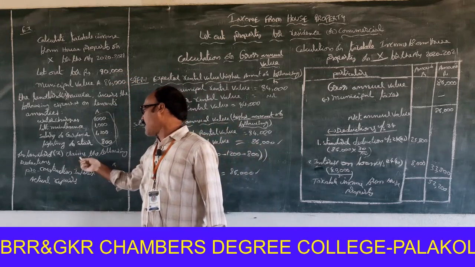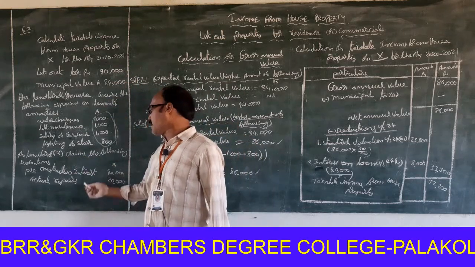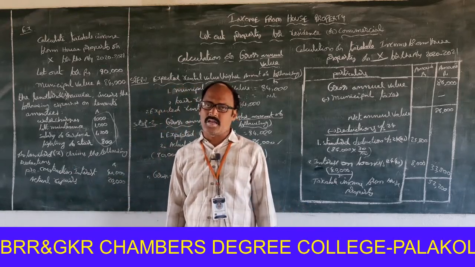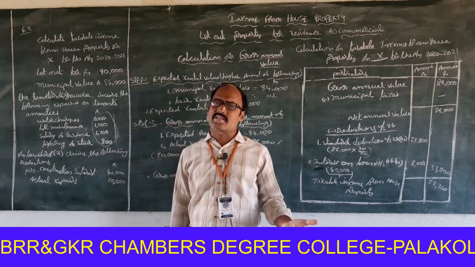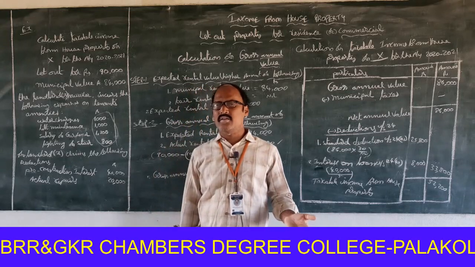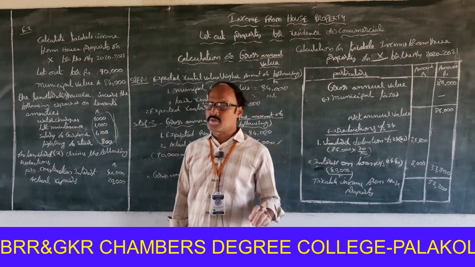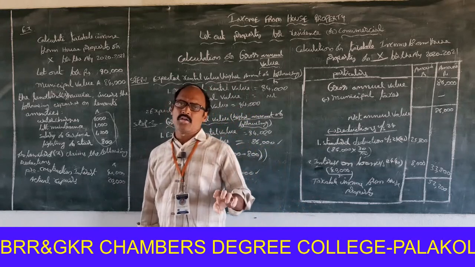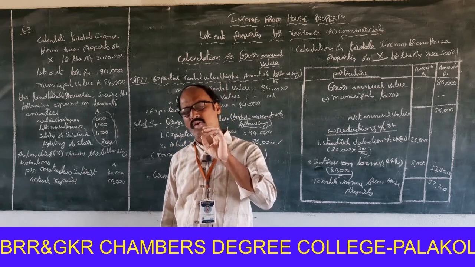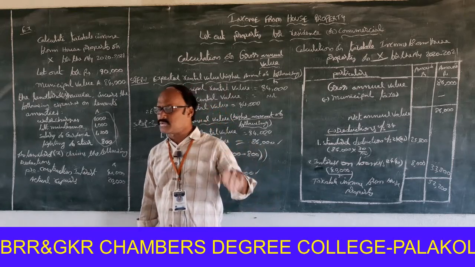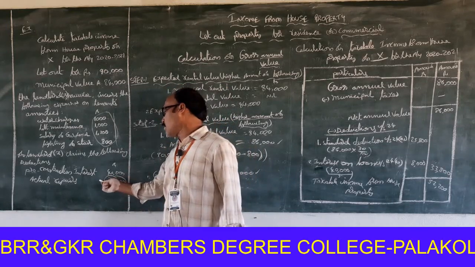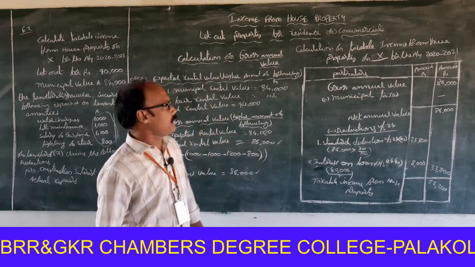Okay. The landlord claims the following deductions. Pre-construction interest 40,000. Pre-construction interest 40,000 means here loan taken before construction of the house. So this interest is allowed deduction in 5 equal installments. So 40,000 divided by 5, that is equal to 8,000 interest on loan allowed for the assessment year 2020-2021. Actual repairs. Actual repairs are not allowed for deduction. Look at the first one.